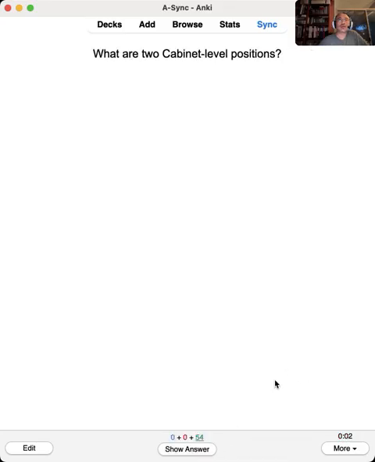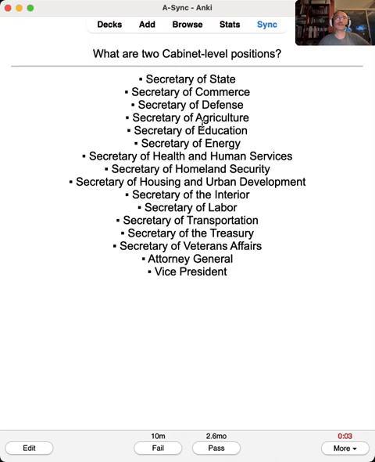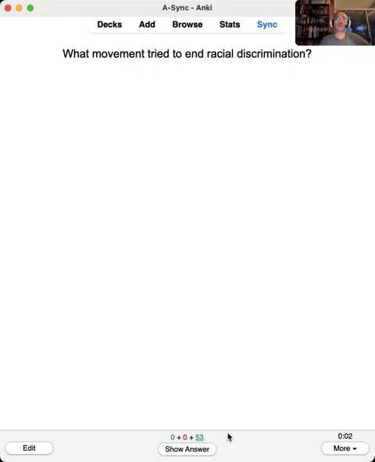What are two cabinet-level positions? Secretary of Commerce, Secretary of State. Defense, Education. Okay. Secretary of State, Secretary of Commerce. What movement tried to end racial discrimination? The Civil Rights Movement.